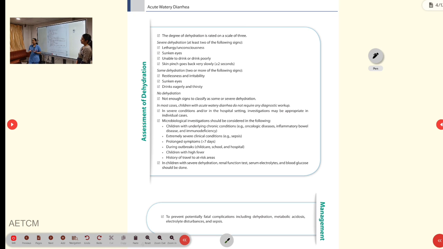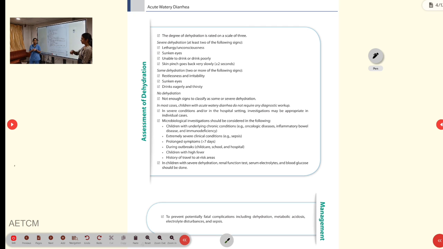Then in case of intake of antibiotics for a longer duration, those children are also predisposed to acute diarrheal disease. Another cause is intolerance, such as lactose intolerance, or even malnutrition and overfeeding. If a child is allergic to any food substance, they can also develop diarrhea. And coming to the acute diarrheal disease management in the ER.